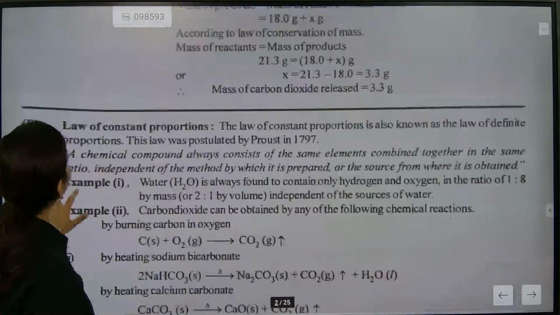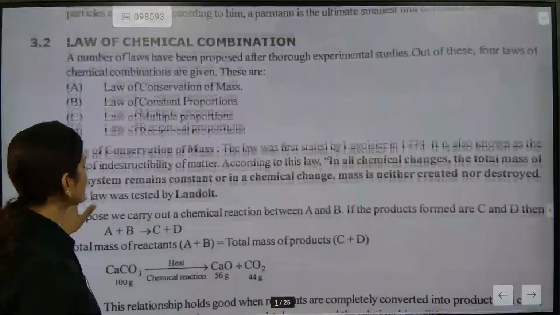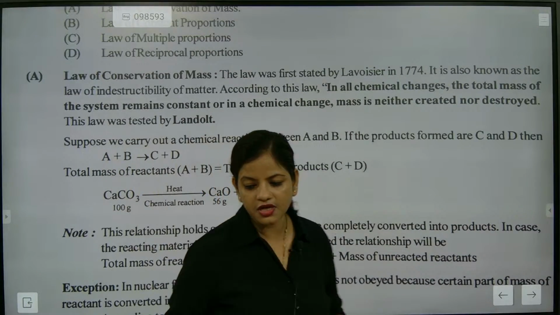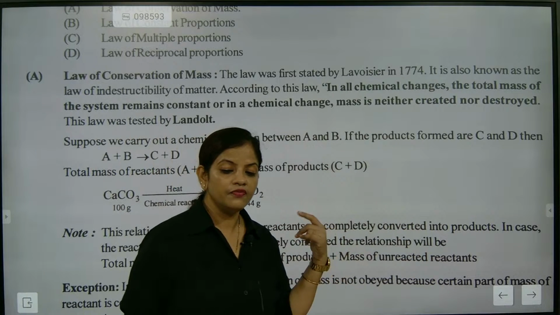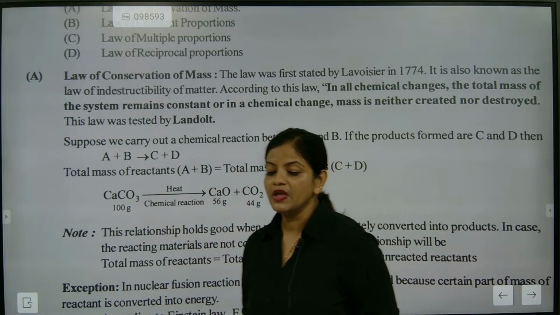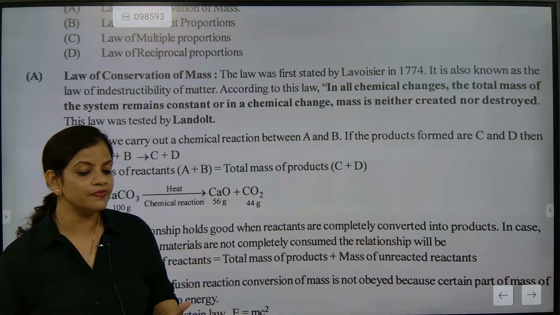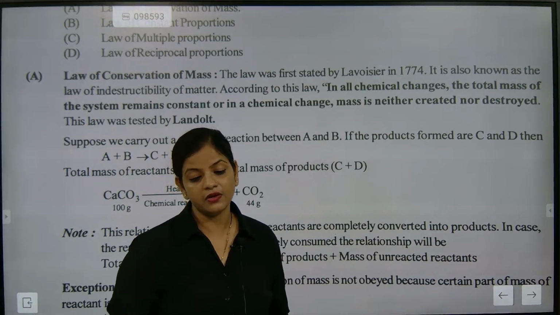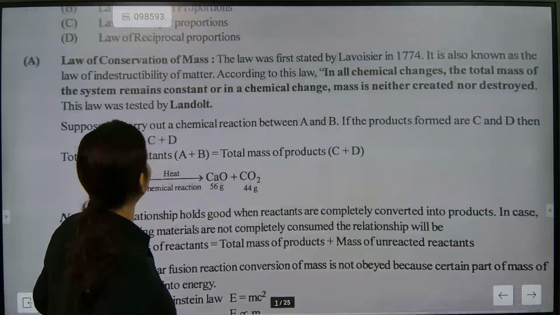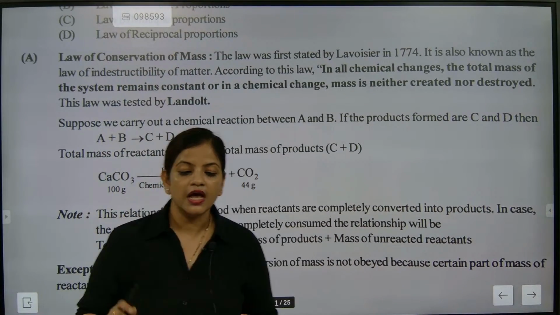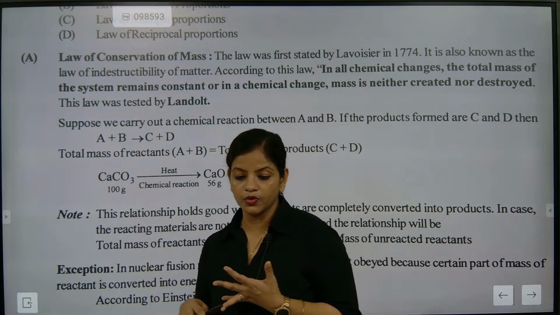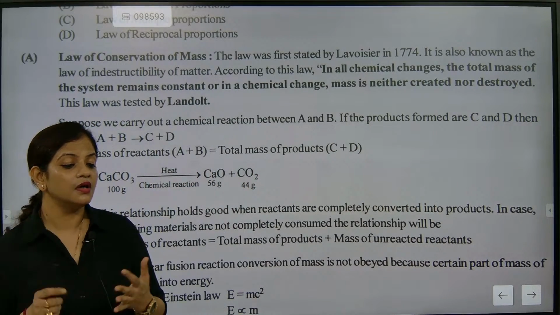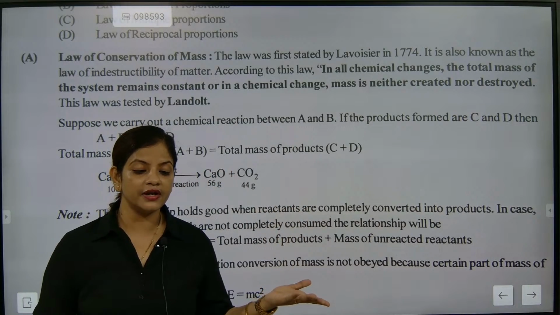Now look here, we already talked about these sections. Kanishk, till where have we discussed in class? I think we went to the postulates. In the postulate section, we discussed the postulates of the atom that John Dalton gave. We talked about the law of conservation of mass, and after understanding it, we studied the law of constant proportion also. So we studied these two things: atoms can neither be created nor destroyed.